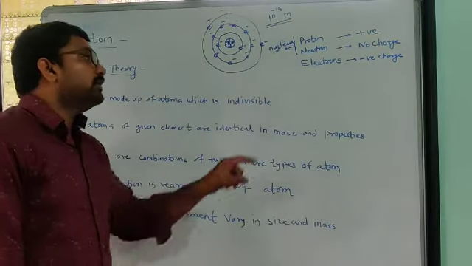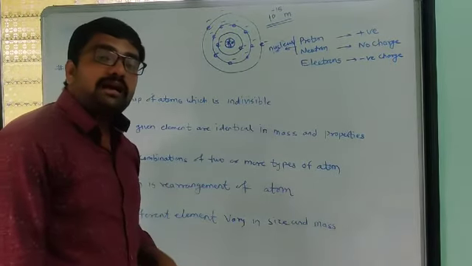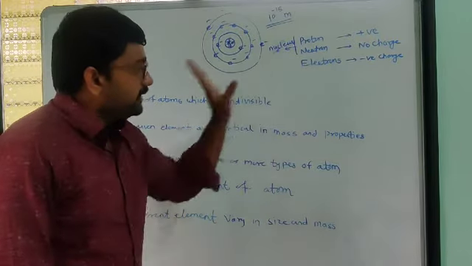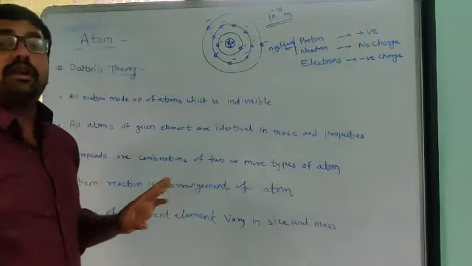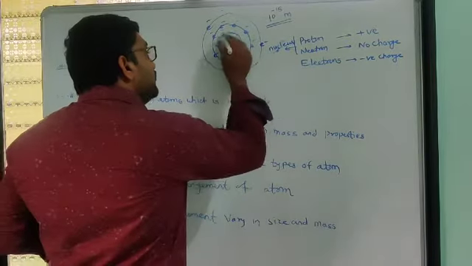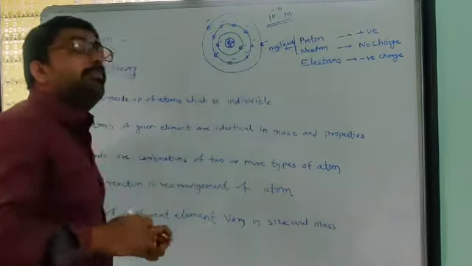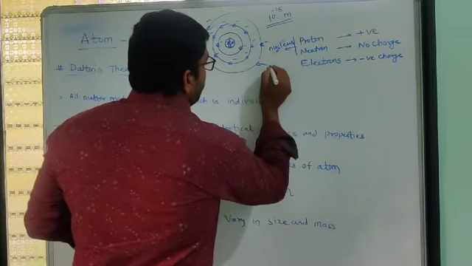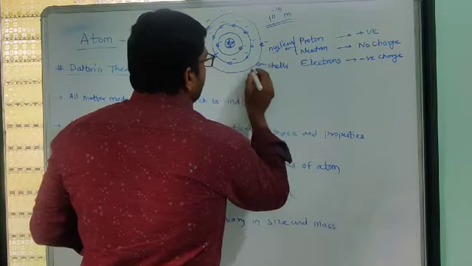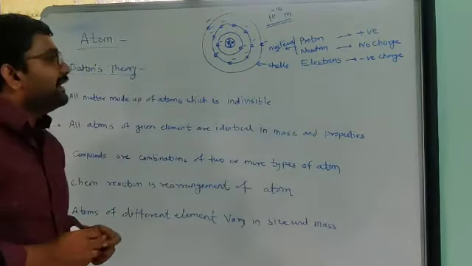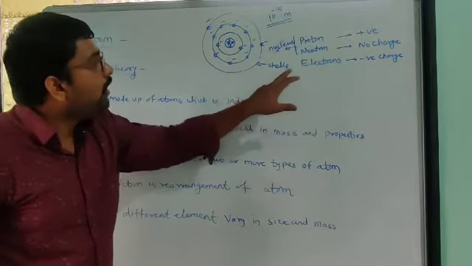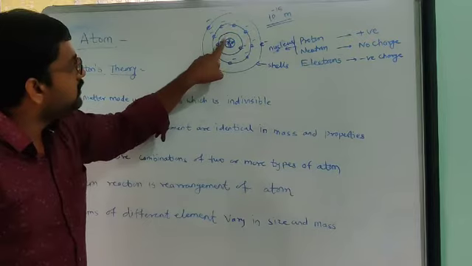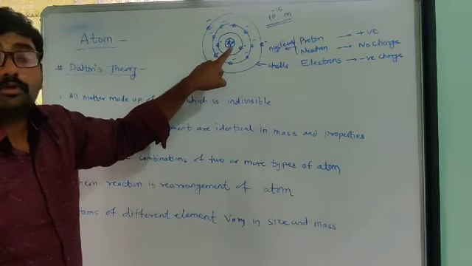Now we have to see about the electron. Electrons are negatively charged particles, and electrons revolve around this nucleus in particular shapes. These rounded shapes are called different types of shells. So all the negative charge of the atom revolves around the positively charged nucleus.